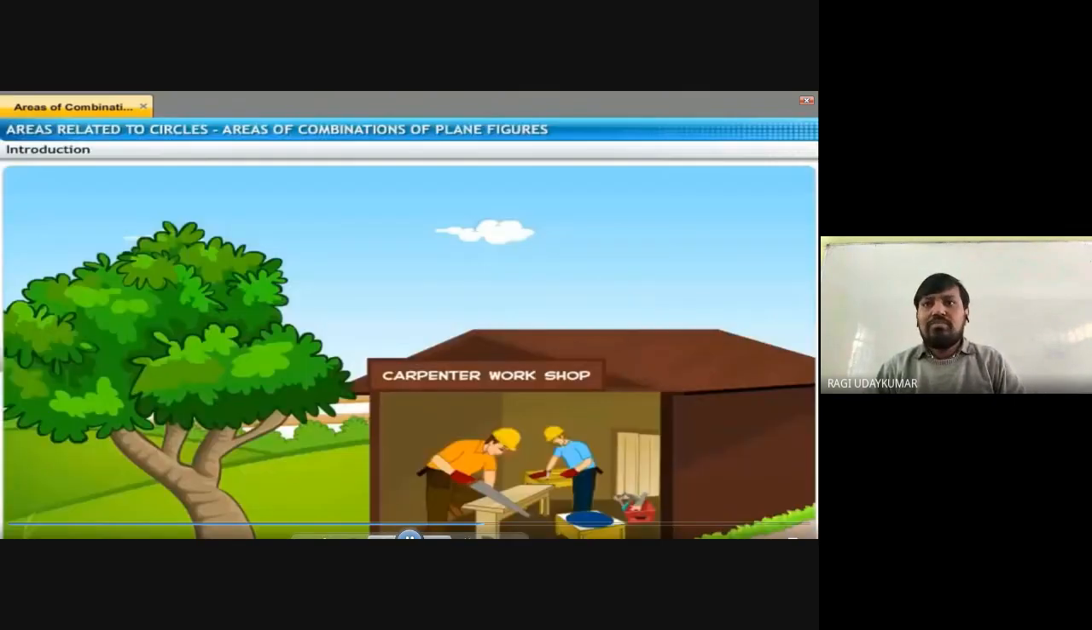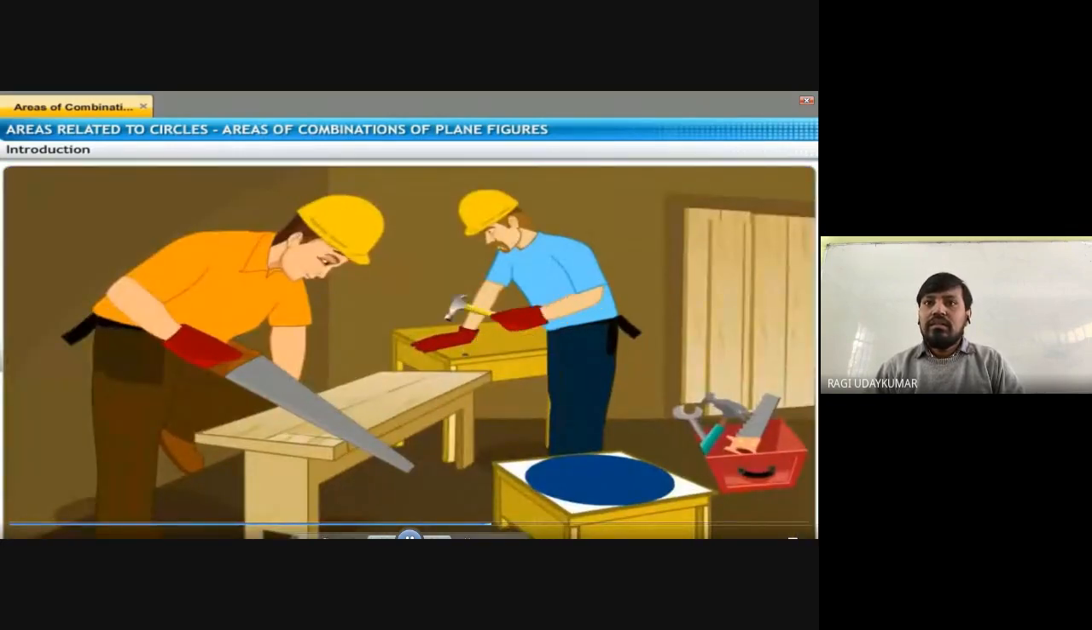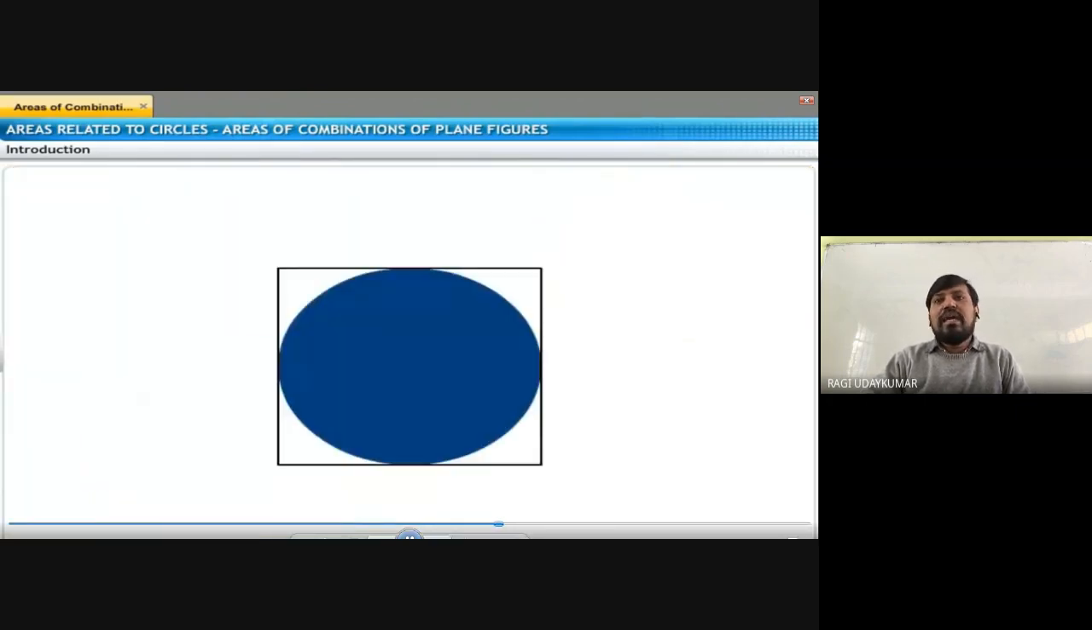We are going to have some problems for you. Suppose a carpenter is working in a workshop and he is making some designs there, and he needs to find out some different areas. Different shapes will be there, so if he intends to find out the areas, this concept will be helpful to him.